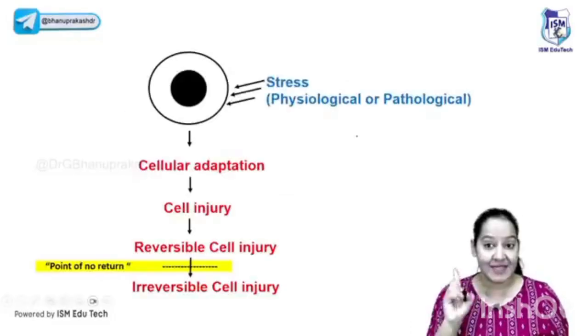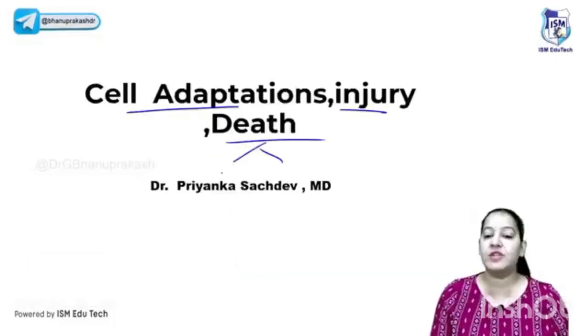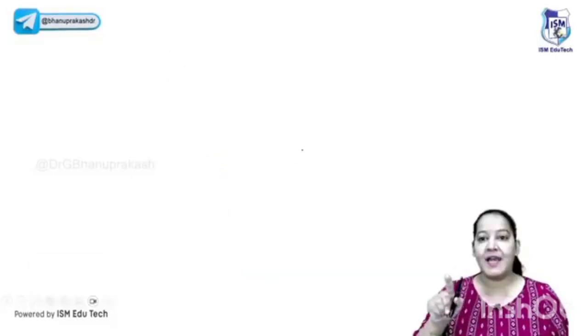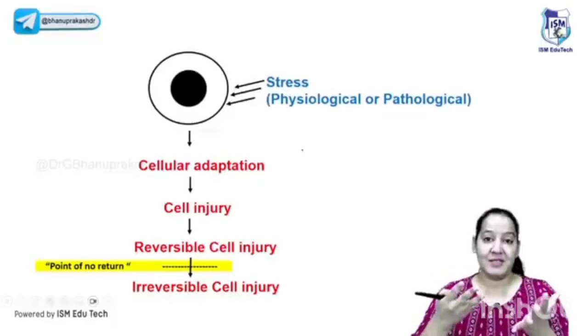Let's start with the topic of cell adaptation. First, I will let you know what is cell adaptation, then cell injury, then cell death. In cell death, we will see two things, apoptosis as well as necrosis. I can challenge that whatever exam you are targeting, you will get one question from this topic. So what are cell adaptation, cell injury, and cell death?